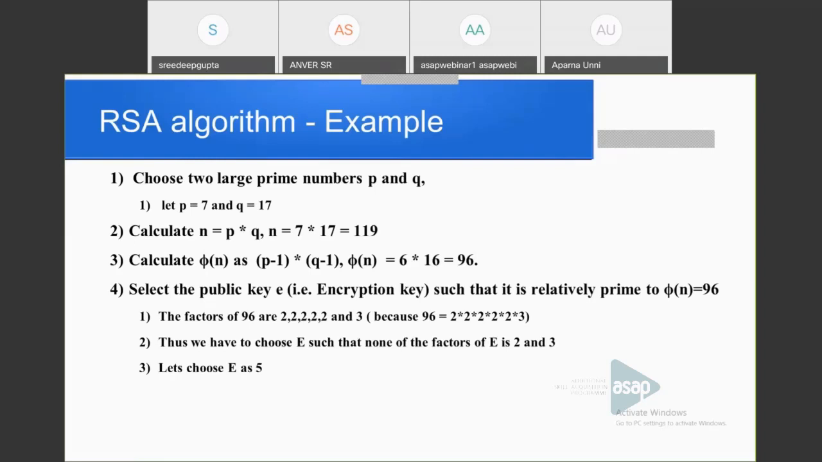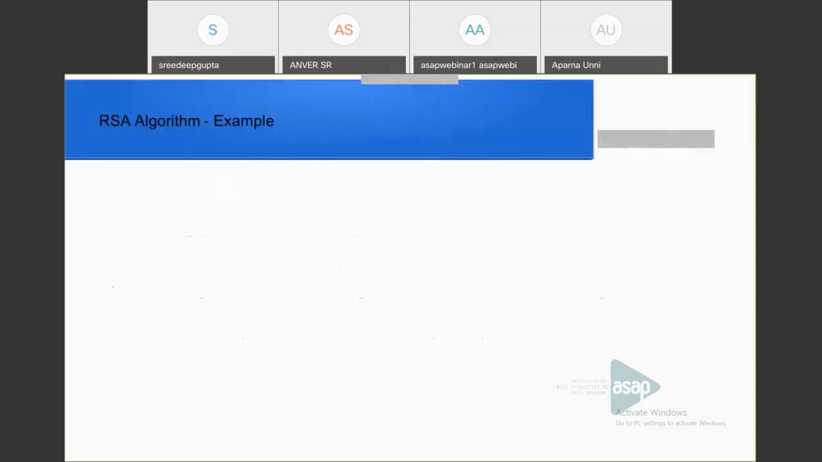Then select the public key, that is the encryption key E, such that it is relatively prime to phi of n. That is any number less than n which is relatively prime to phi of n. Phi of n is 96, and here we are choosing E as 5. That is because 96 has the factors 2, 2, 2, and 3, and we have to choose a number which does not have the factors 2 and 3. So we are choosing E as 5. That is up to the participating entity.